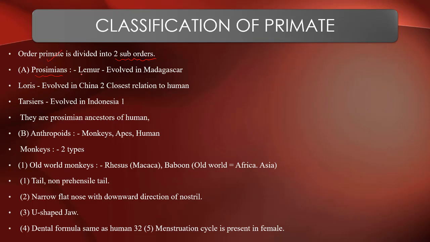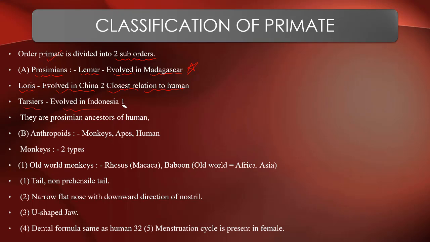Prosimians include lemur, which evolved in Madagascar. Loris evolved in China, and it is considered the closest relation to humans. Tarsiers evolved in Indonesia.